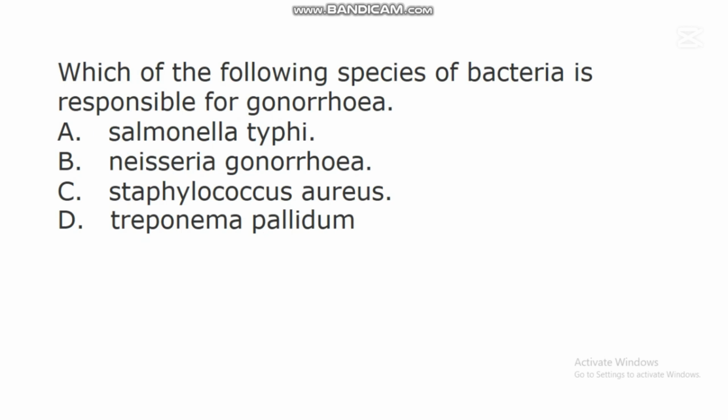In this question, the correct answer is B. Neisseria gonorrhea. Neisseria gonorrhea is a species of bacteria that is responsible for gonorrhea. Research has shown that this pathogen known as Neisseria gonorrhea causes a disease known as gonorrhea in people.